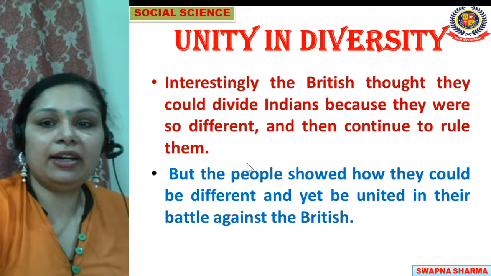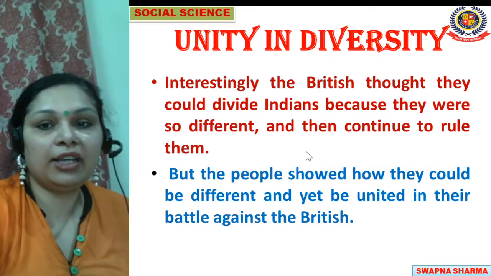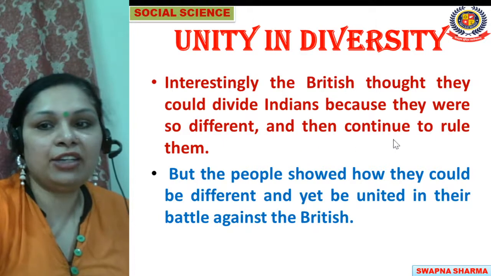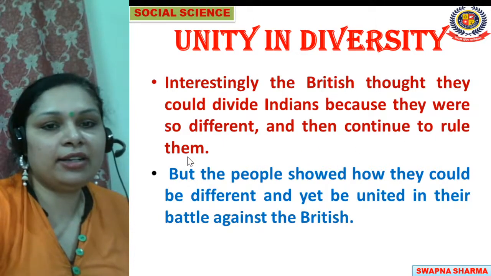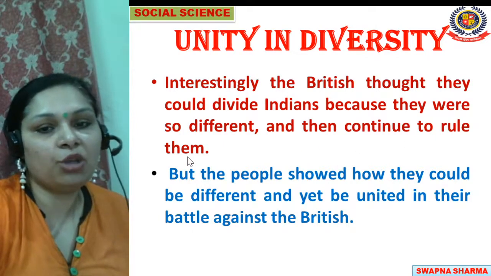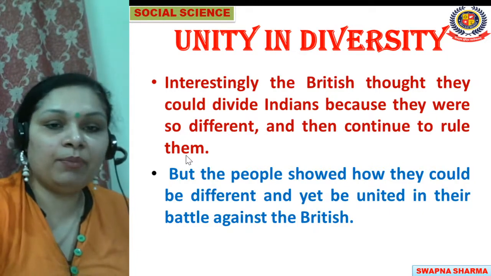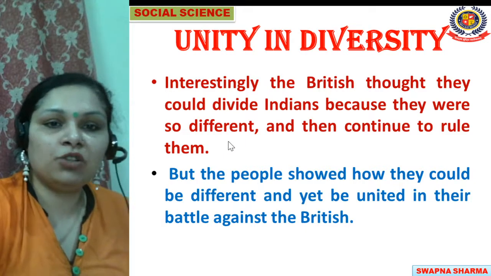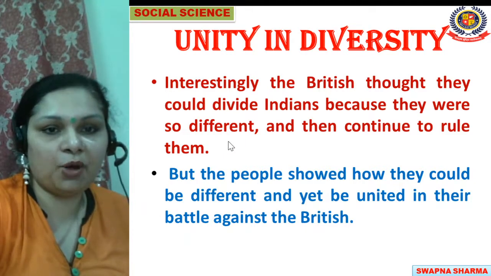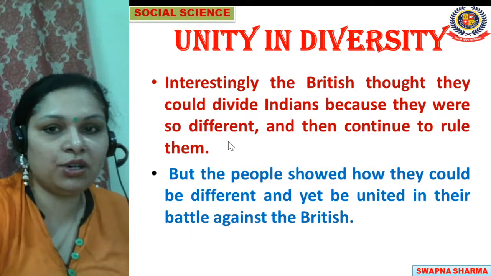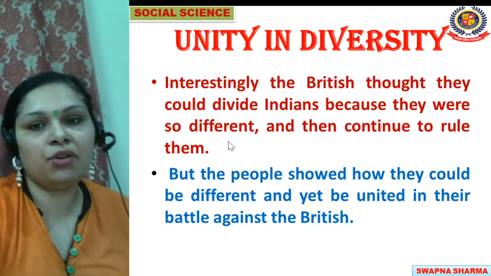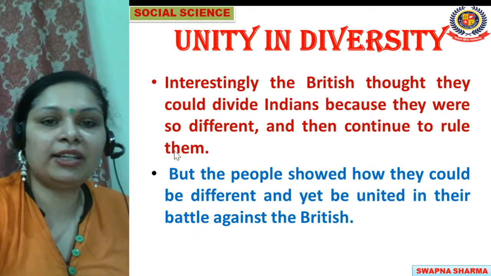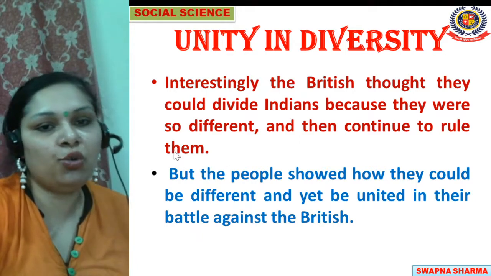Interestingly, the British thought they could divide Indians because they were so different, and then continue to rule them. Britishers thought that they could divide India, because in India people were of different religions and cultures. So they started the divide and rule policy. Yes, they brought in the divide and rule policy, but they were not successful in doing so. They did this so that they could divide the Indians and rule over